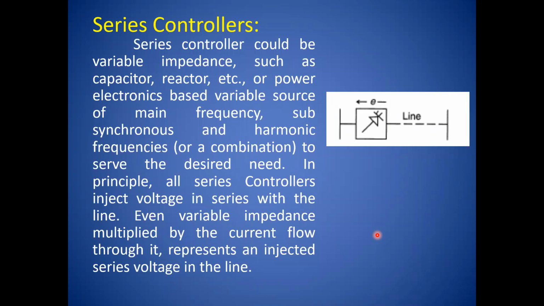So by controlling the injected voltage, if it is 90 degrees with respect to the line current, it is used to control the reactive power in the transmission line. Whereas when the injected voltage is between 0 and 90 degrees, it deals with active power also. So this is the meaning of series controller or series compensator.